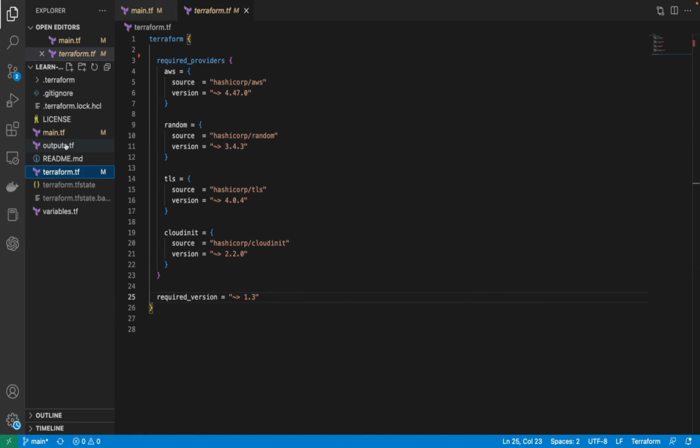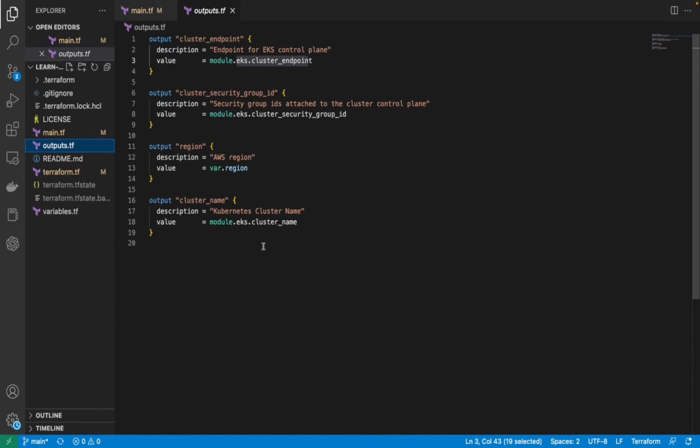Now we have the Terraform output file. Basically, the output file will list all the output values. Once you run Terraform apply and Terraform creates all the resources in your infrastructure, it will give you the output. So here we are getting 4 outputs: the cluster endpoint, the cluster security group ID, the region, and the cluster name.